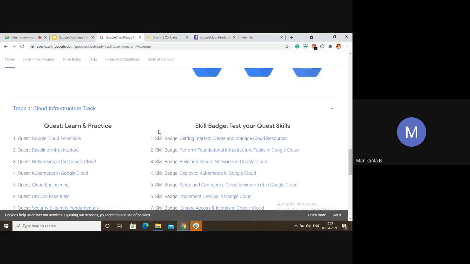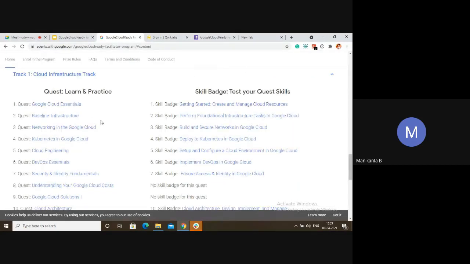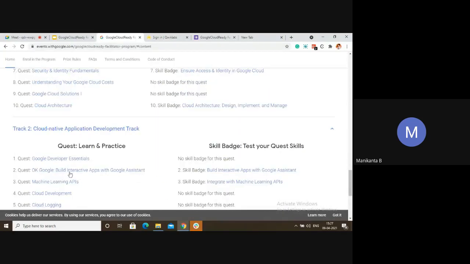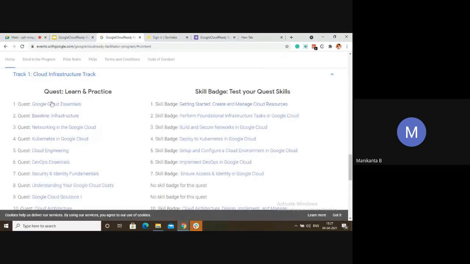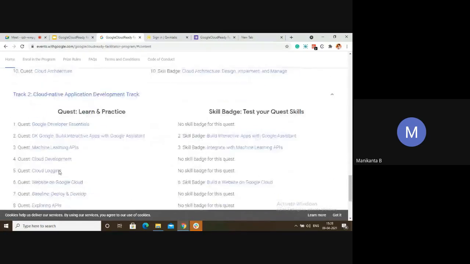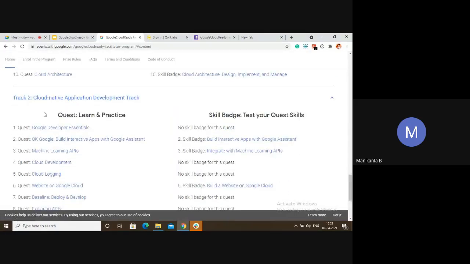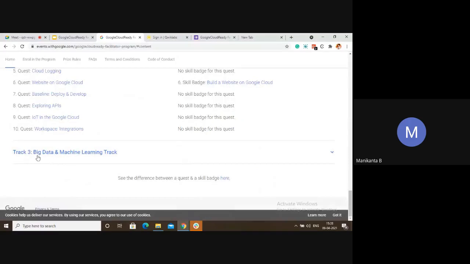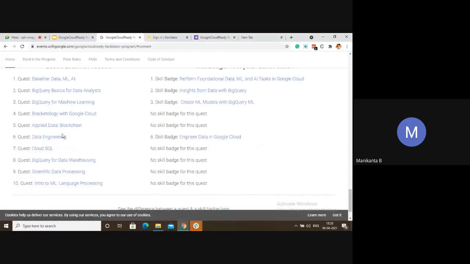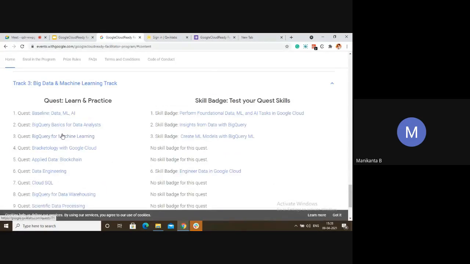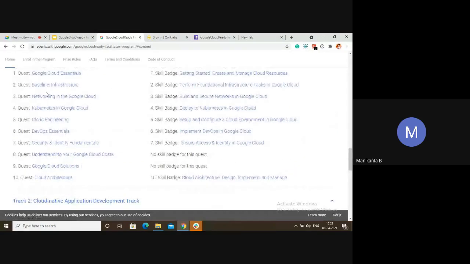Now the next question people will ask is, is there any rule that I should complete the first 8 quests and then move to this one? No, you can do any 8 quests from this track or this track, any track. Like I will do the first 2 quests from this track, then I will go to track 2 and do 3 more here, then I will go to track 3 and do 1 more here. So it's up to my wish from whichever track I complete the quest.